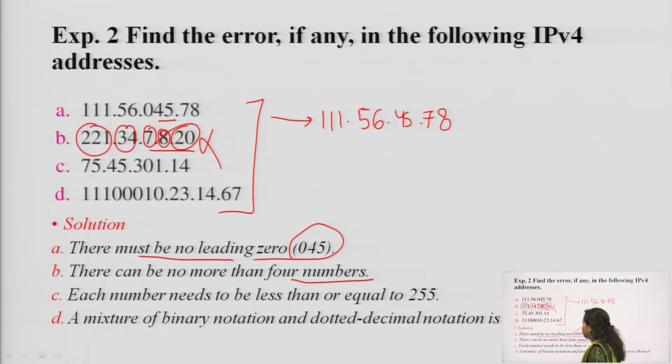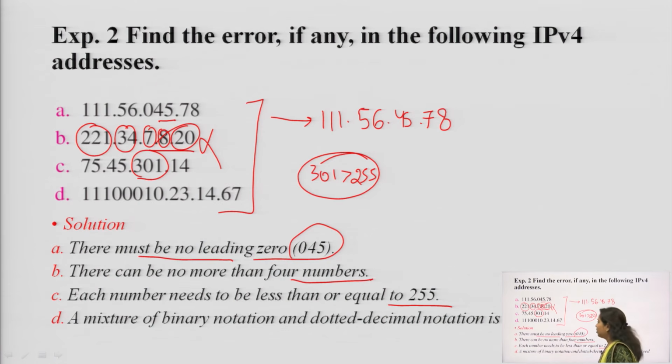The third one has a problem: each number needs to be less than or equal to 255. Here 301 is greater than 255, so that has to be removed. 255 is the maximum limit.